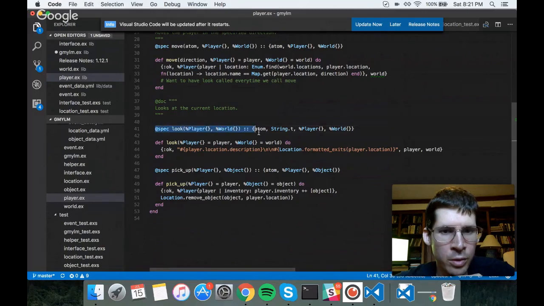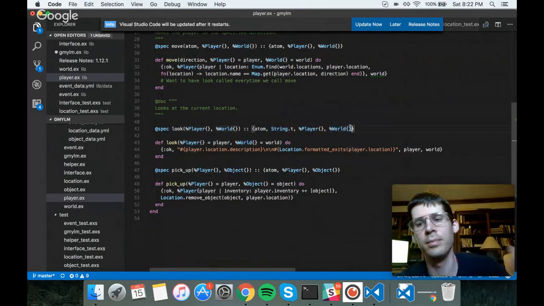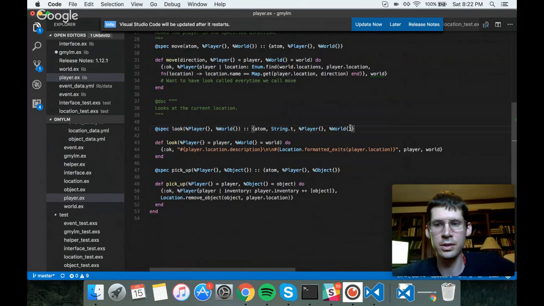So here on 41, of course, not just for the project, but for Elixir in general, we've got the spec type. So we've got this look function, which takes in a player struct and a world struct, and it's going to return an atom, which is a status code in this case. It's going to return a string, a player struct, and a world struct. So a lot of the functions in this program are taking in the state of the world and giving back the state of the world,